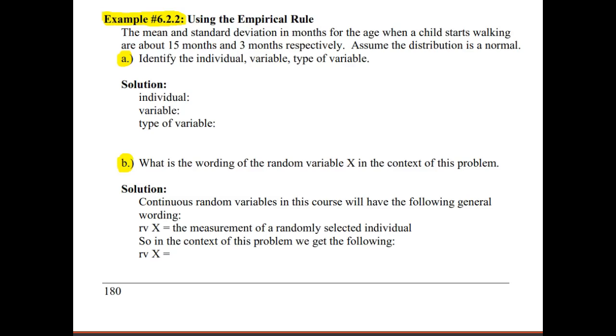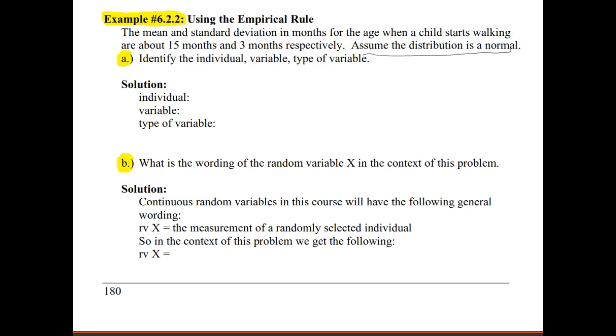So example 6.2.2, using the empirical rule. The mean and standard deviation in months for the age when a child first starts walking are about 15 months and 3 months respectively. And we're told to assume that the distribution is normal. Okay, so that doesn't mean normal versus abnormal. That means a normal distribution curve when we're talking about normal in statistics.